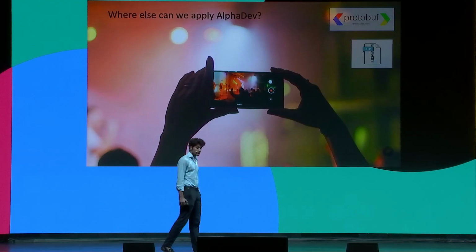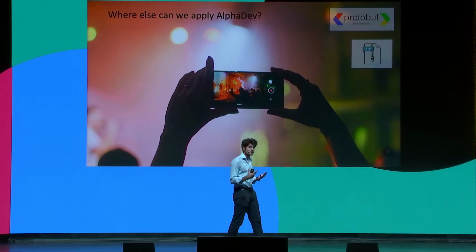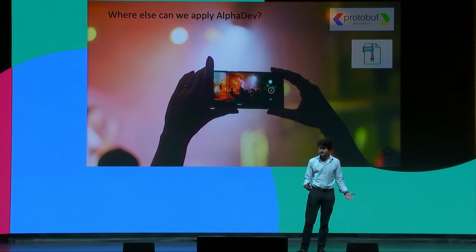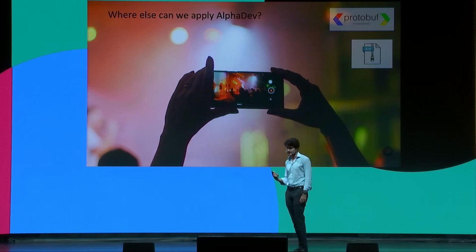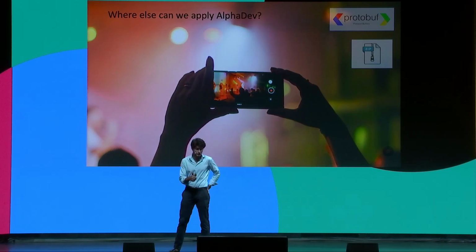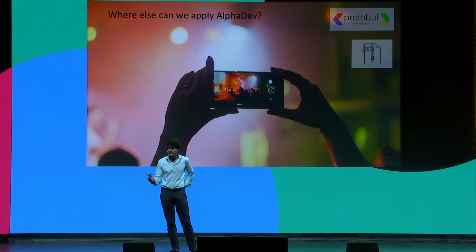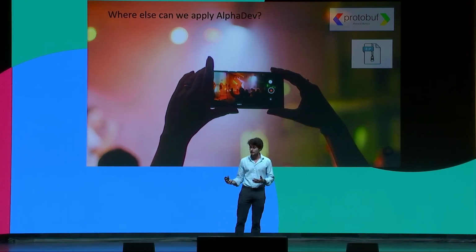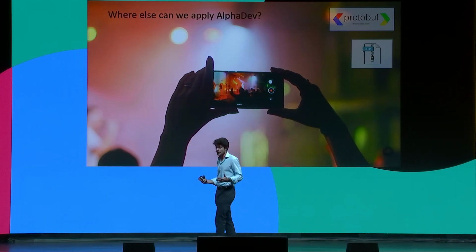So if we take a step back, though, we spent a bit of time thinking, where can we use AlphaDev? What type of algorithms can we optimize? And we came up with 2 criteria. The first one is we can do an exhaustive search over the inputs and outputs. So what do I mean by that? When we discover these algorithms, we need to make sure that they're functionally correct. And there are not many ways to get around that.